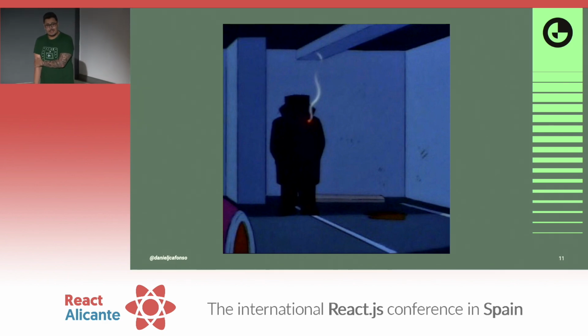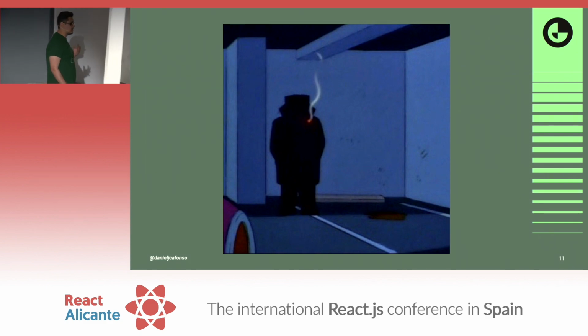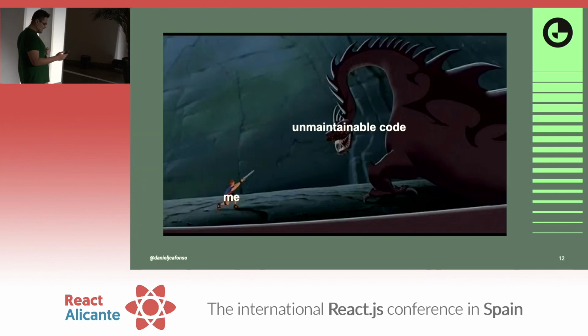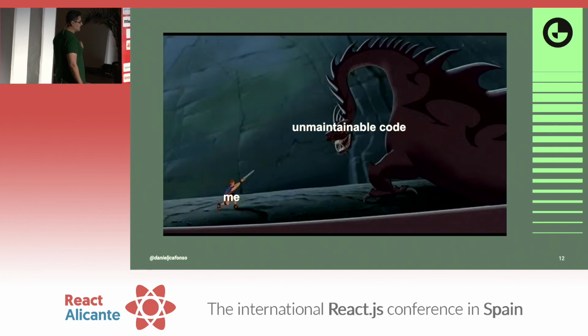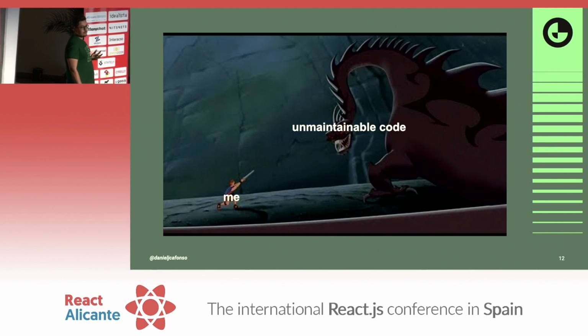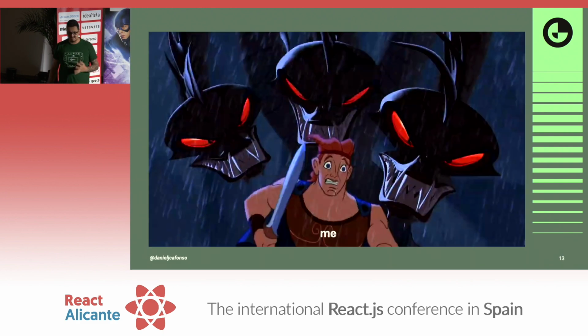That is, because a threat was working in the shadows. The unmaintainability from our code disappeared, but found a way to crawl into our tests. Now, you know what they say about the Hydra. When you cut one head, two more take its place.